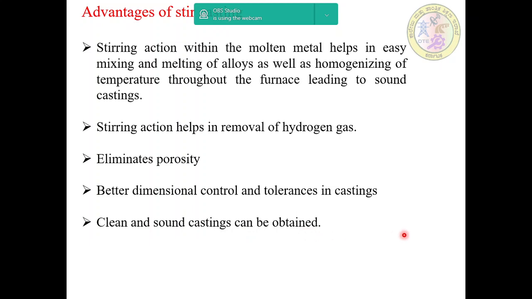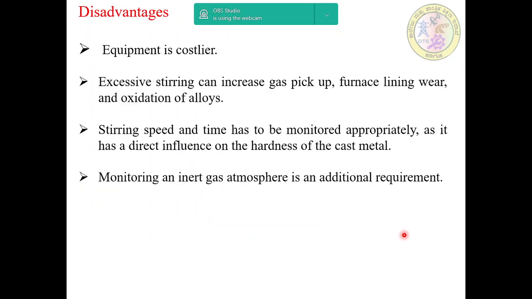These are the main advantages of the stir casting process, and then it has some drawbacks or disadvantages. The equipment you are using is a little bit costlier, and excessive stirring can increase gas pickup, furnace lining wear, and oxidation of alloy.